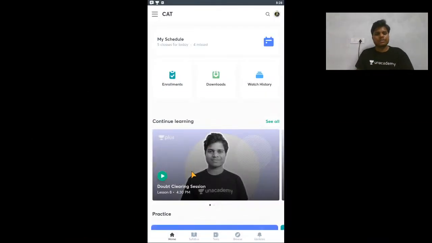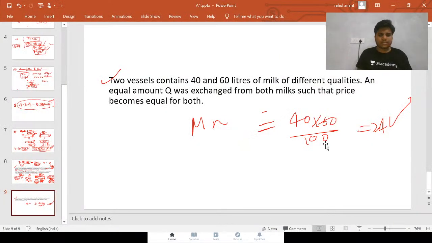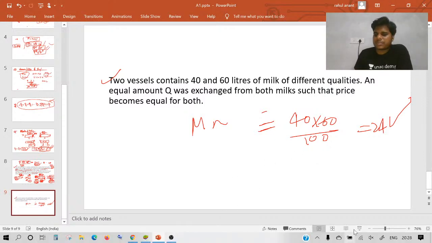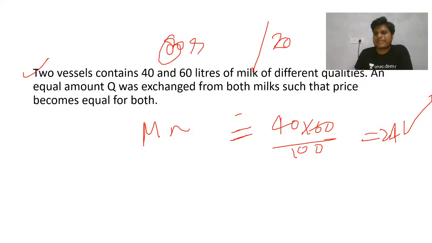Let me summarize this quiz. With a time limit of 50 seconds per question, if you are able to solve 16, 17 questions out of 20, I think your preparation is in the right direction. If you are getting 10 to 12, then you need to buckle up a little and push yourself to solve questions more quickly.